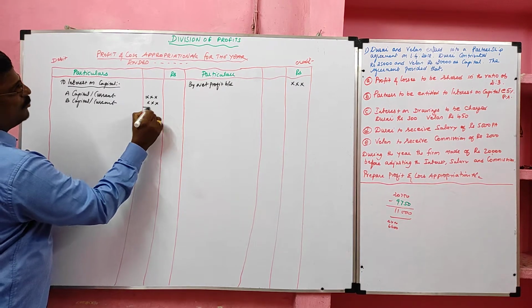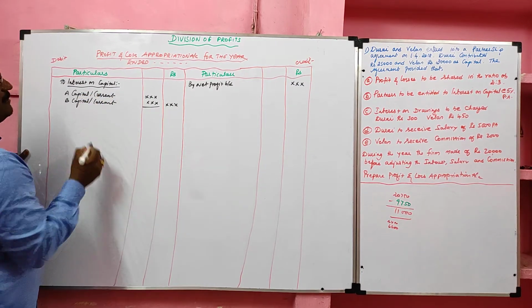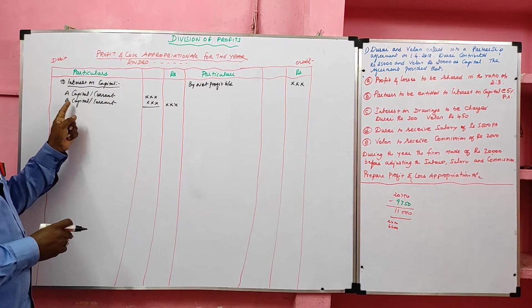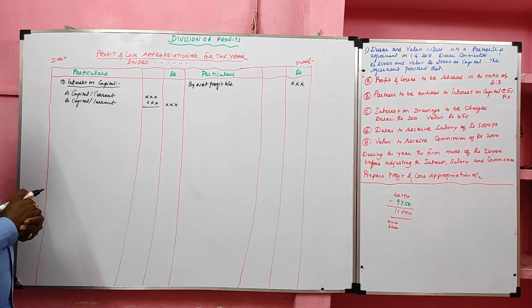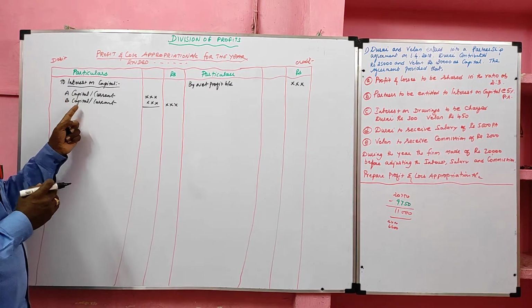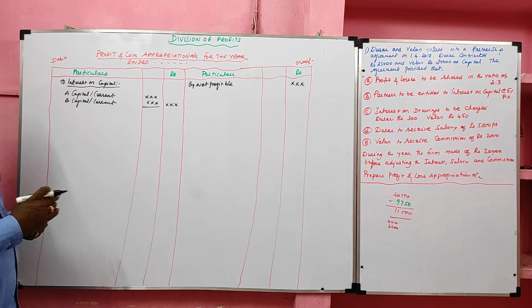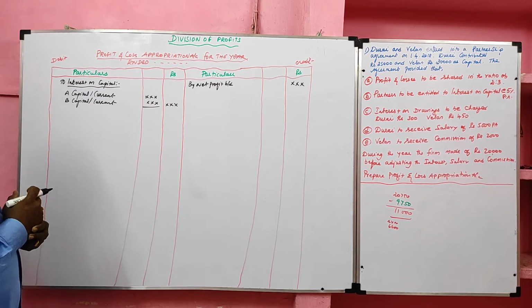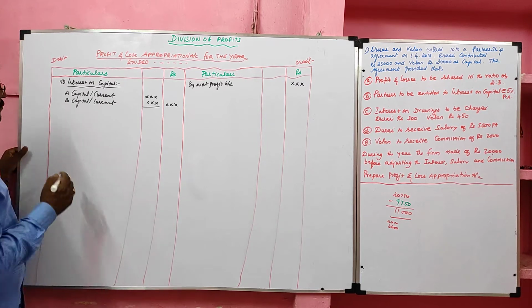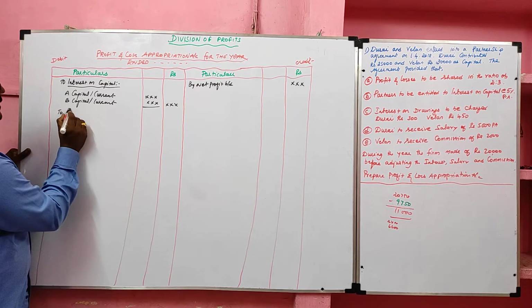Students, when the amount is payable to the partner, it should be debited because it is an expense. Interest on capital, to A capital, to B capital, if A and B are partners. If it is fluctuating capital method, we have to specify to A capital, to B capital. Or else, if it is fixed capital method, we have to write A current account, B current account.